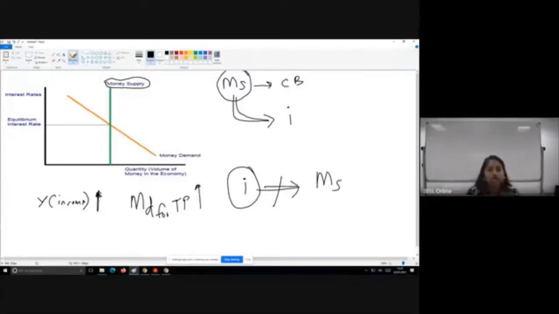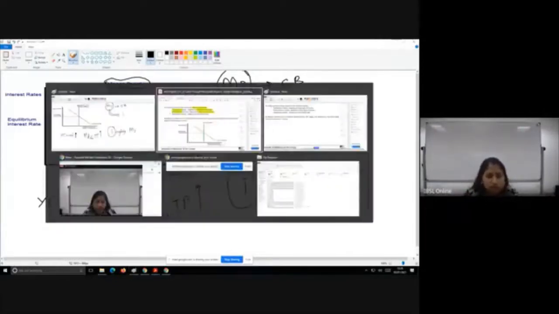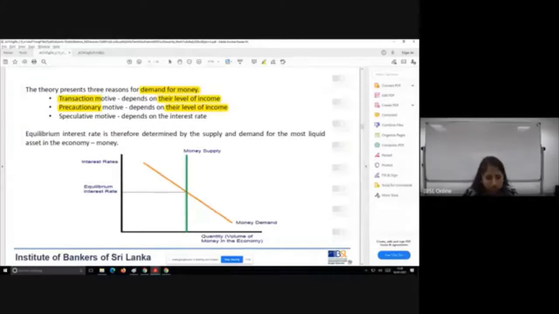So if the 20,000 earning person gets a salary increment and his salary is now increased to 30,000, he earlier spent 5,000 on daily expenses, let's assume for the entire month. Because he's getting an additional 10,000, he's now willing to increase that to 10,000. That's what we are referring to. Nowhere here am I mentioning an interest rate. So remember that.